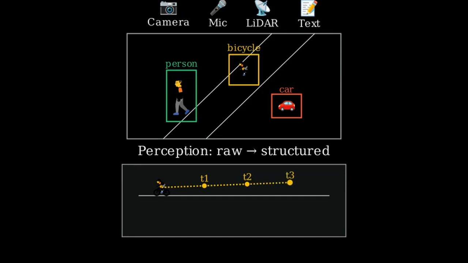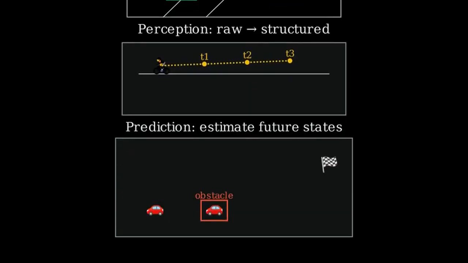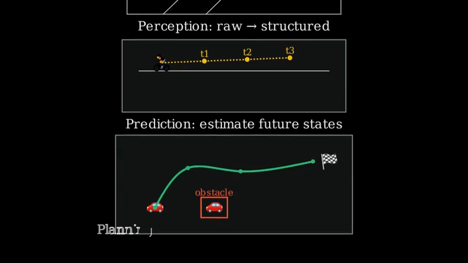Planning chooses a sequence of actions to achieve a goal safely and efficiently. It uses the perception and the predictions to decide what to do next. We will draw a simple lane change scenario and compute a safe path that avoids an obstacle.